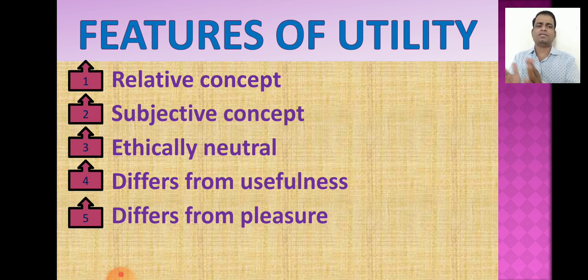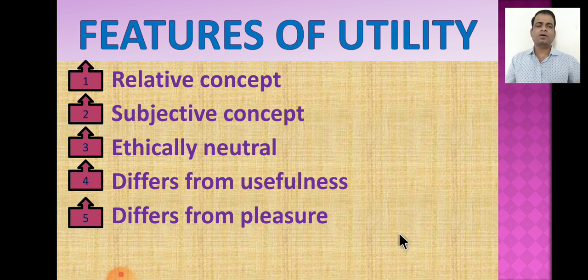Utility means want-satisfying power, whereas pleasure means happiness from that commodity. What is pleasure? Pleasure means happiness realized by the consumer from that commodity. So pleasure, happiness, is different from utility. A commodity may have utility, but sometimes consumption of that commodity may not provide pleasure or happiness to the consumer.